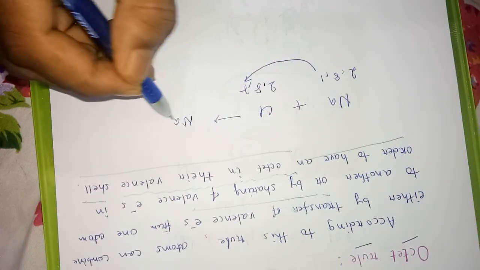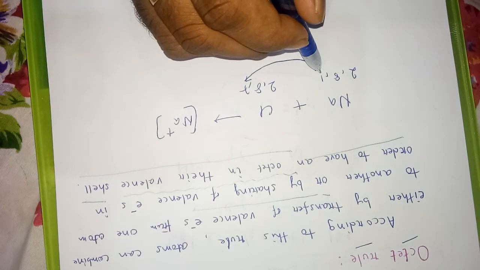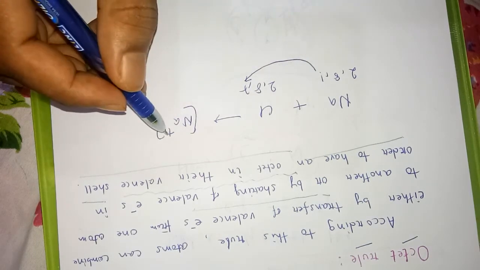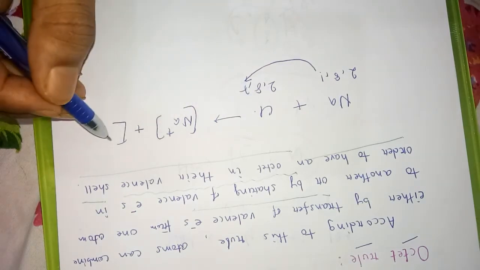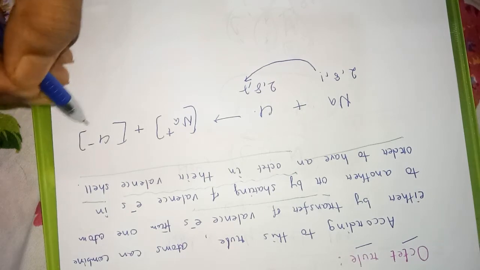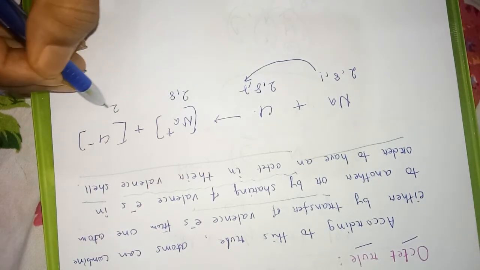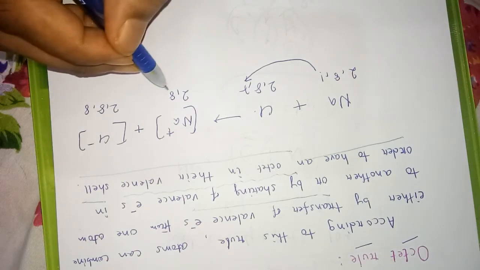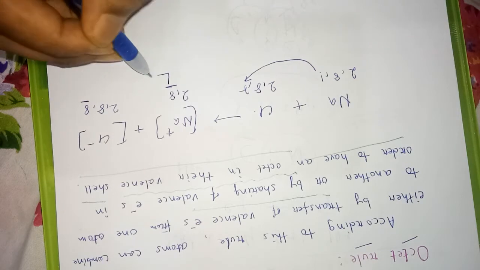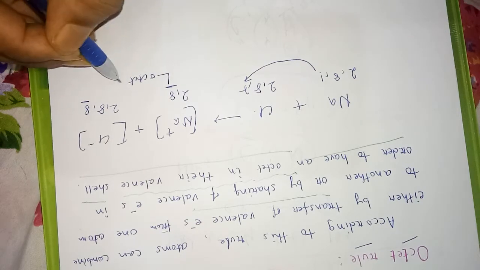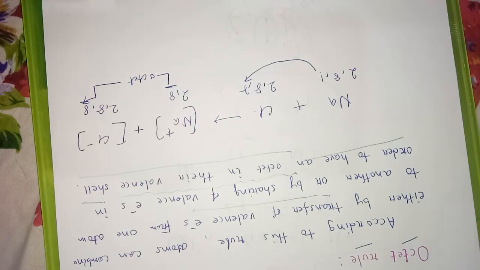By transfer it forms Na positive, because it has lost one electron, so we show Na positive, plus Cl gaining one electron, we write Cl negative. So it becomes 2, 8, and it becomes 2, 8, 8. So by transfer of electron, both the atoms gain the octet configuration.